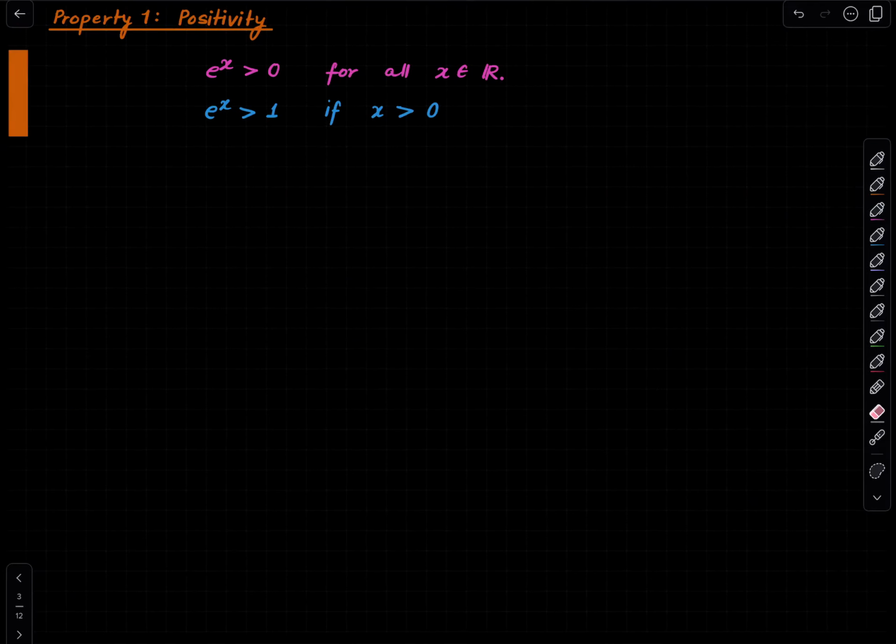Right, so the first property is what I am calling positivity. It states that the exponential function is always positive in its entire domain. So what is this notation? This is the same as exp of x, just a different notation. This is the value of the exponential function at x. So we are saying the exponential function is always positive.